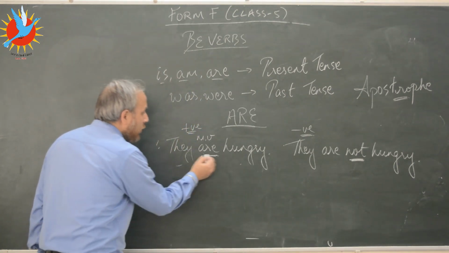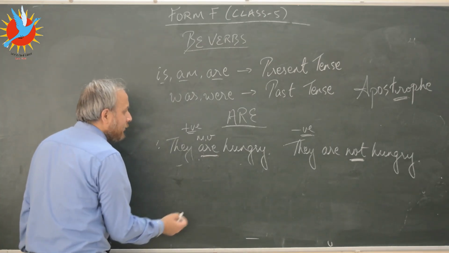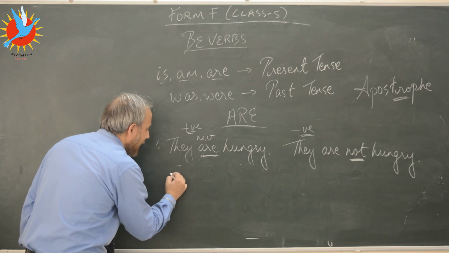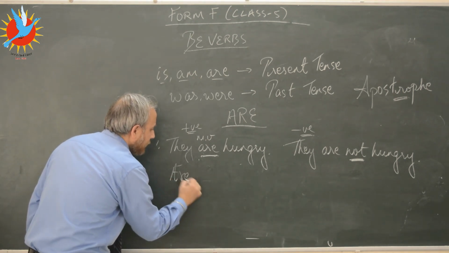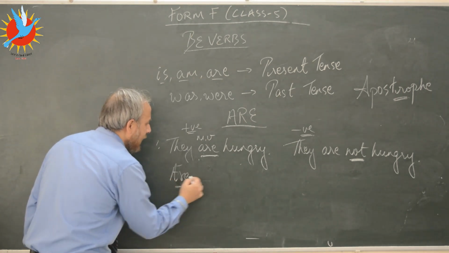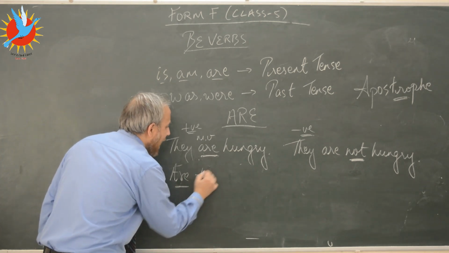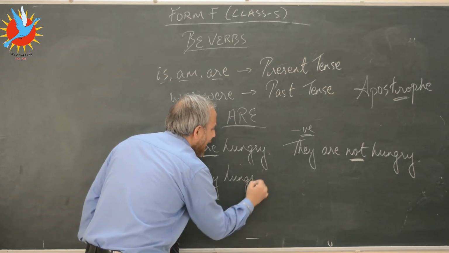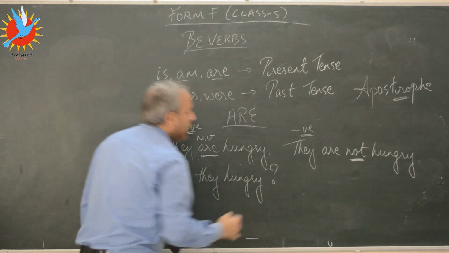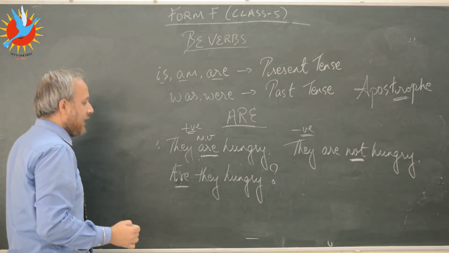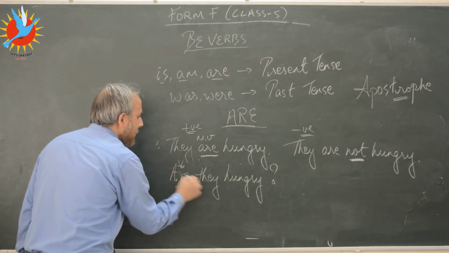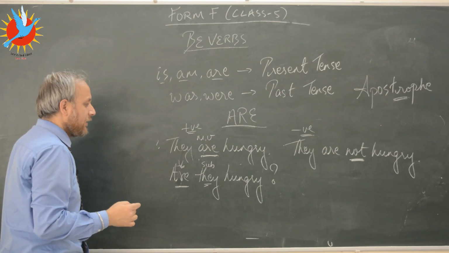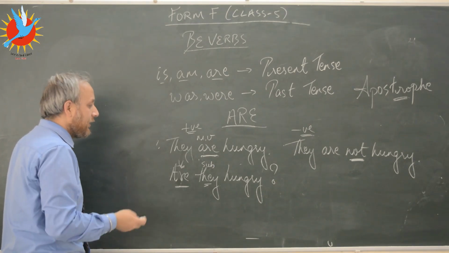What have I told you? Start with the verb here. There is one main verb here. So let's say this is the verb, followed by the subject: are, they, H-U-N-G-R-Y, hungry, question mark. So here this is the verb and this is the subject. Okay, so that's how it works. They are hungry. Are they hungry?